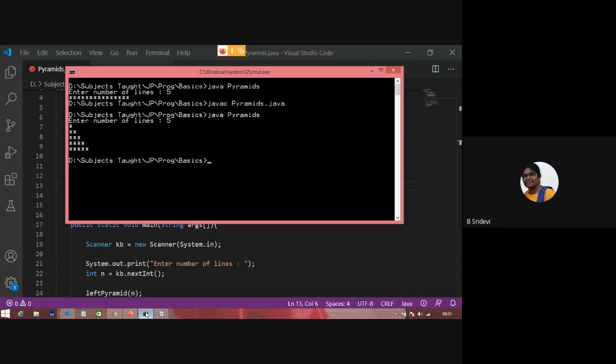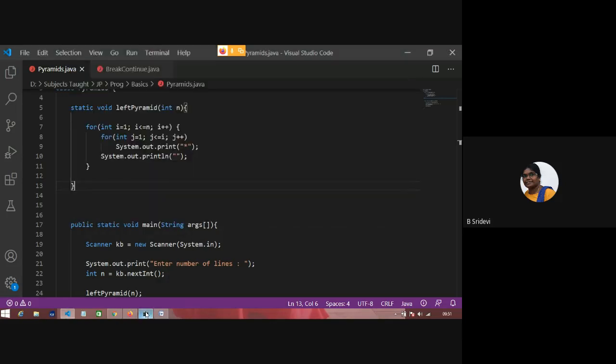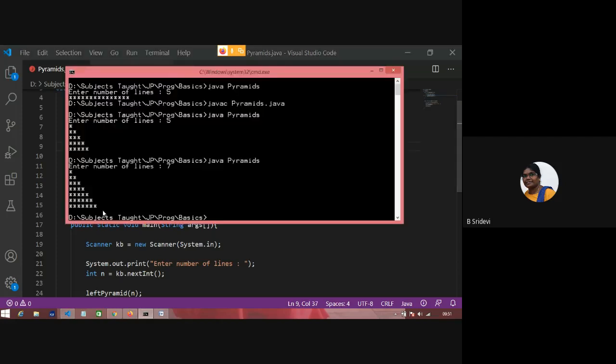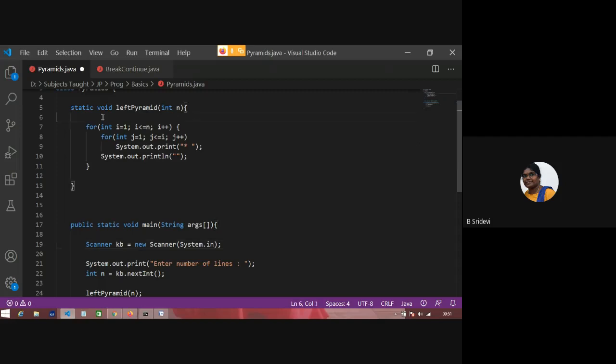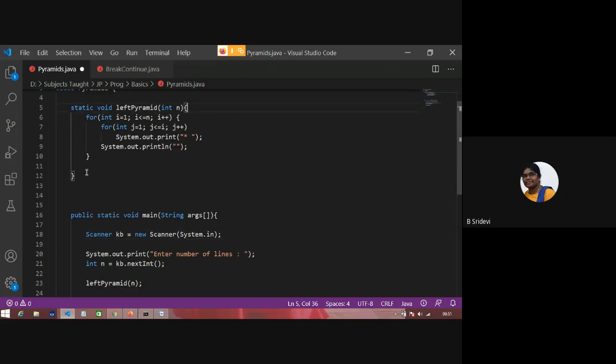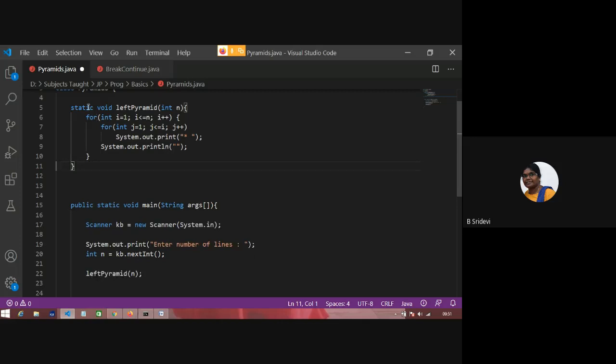Clear? Now it is coming like a pyramid. If I put star space, I will get a spaced pyramid. Sometimes people ask us to print a spaced pyramid and sometimes a pyramid which is tightly packed like this. So this is a left aligned pyramid. This is the body of the left aligned pyramid. Make a note of this method, left aligned pyramid.